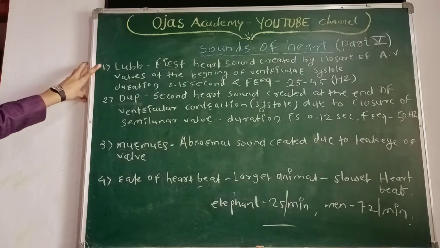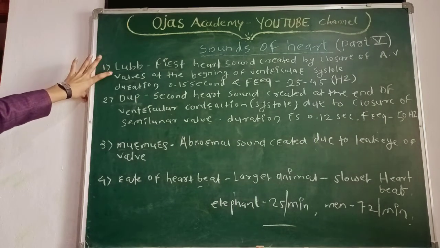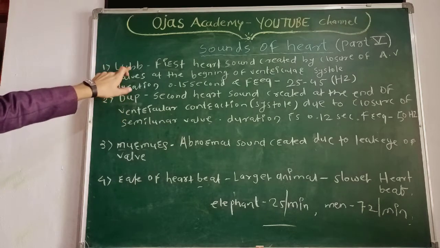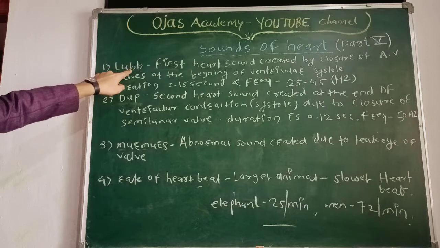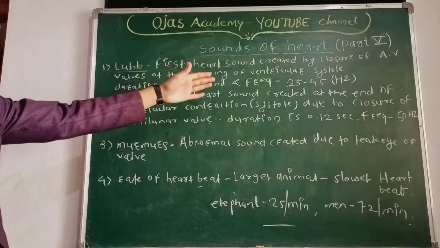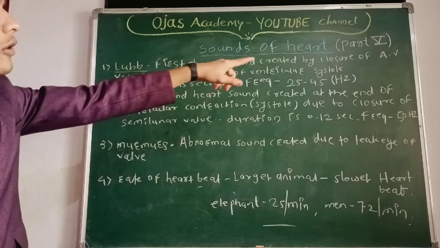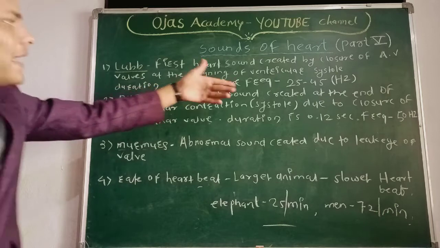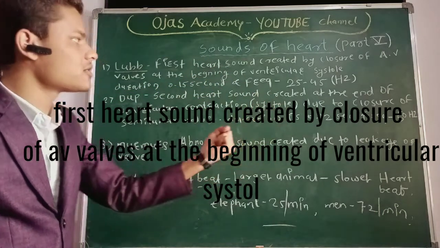The first sound in a heart is a lub, L-U-B-B. Second is a D-U-P, dub. Lub, dub. Now what is the lub sound? The first heart sound is created by closure of the AV valve, atrioventricular valve, at the beginning of ventricular systole.